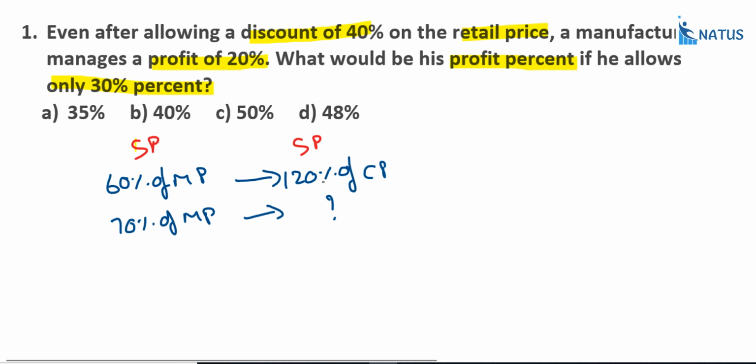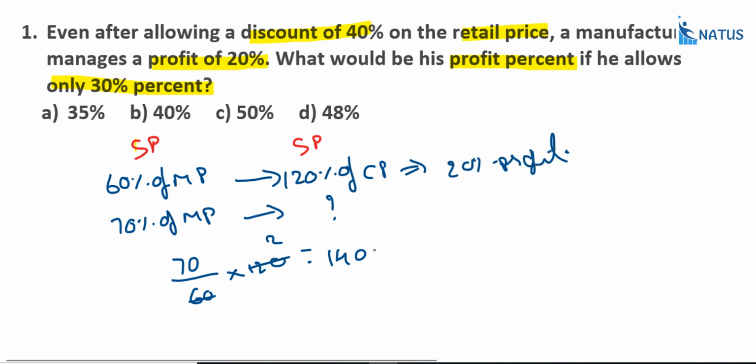Now what we require is the profit on the cost price, right? So this is equal to 70 by 60 into 120, and this is equal to 140. So 120% of CP represents 20% profit, and now 140% of CP, this is equal to 40% profit earned.